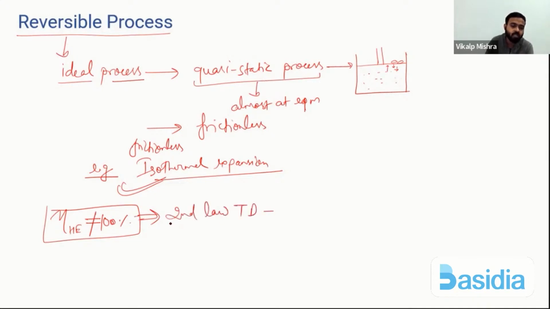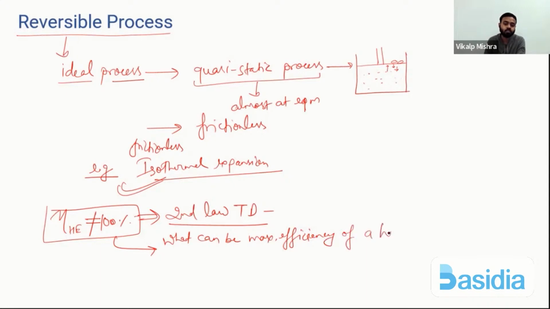Second law of thermodynamics puts restriction on 100% efficiency of heat engine. Okay, so heat engine की efficiency 100% नहीं हो सकती. Why? Because second law puts the restriction on the 100% efficiency. Okay, so now what can be the maximum efficiency of a heat engine?